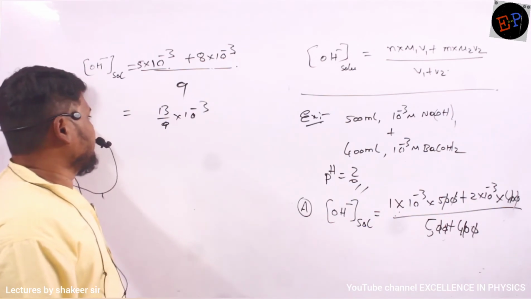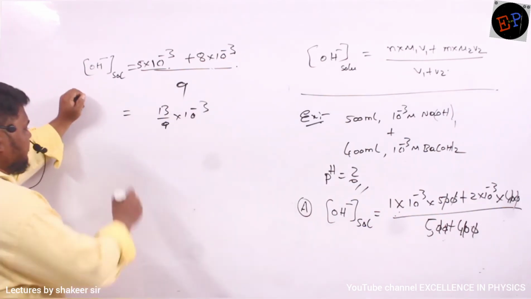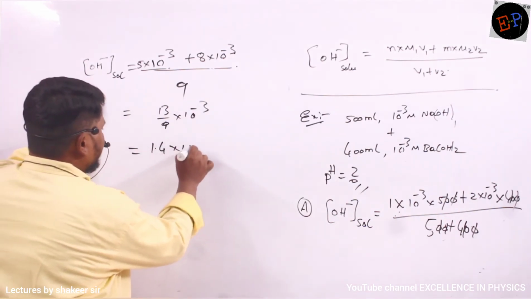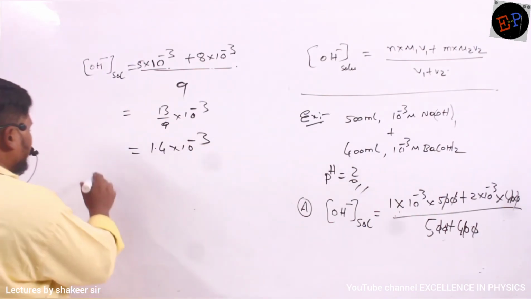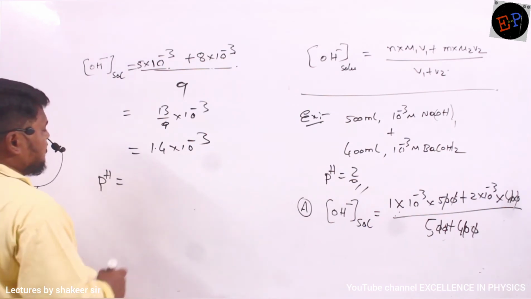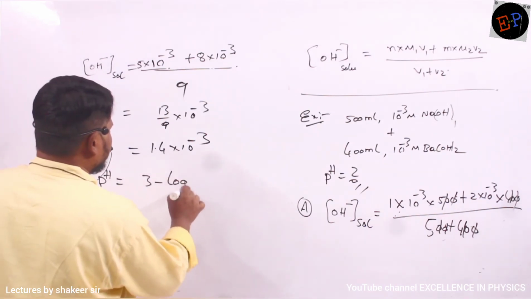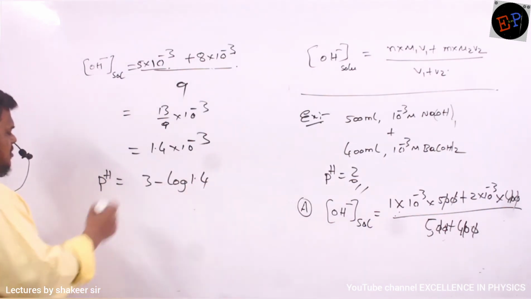4.5, 4 only, 1.4 we can write. Okay? 1.4 multiplied by 10 power minus 3 approximately. So therefore, how to calculate the pH value of this one? pH value is 3 minus log 1.4. This is the pH value.